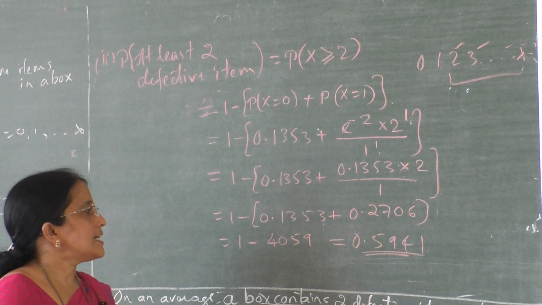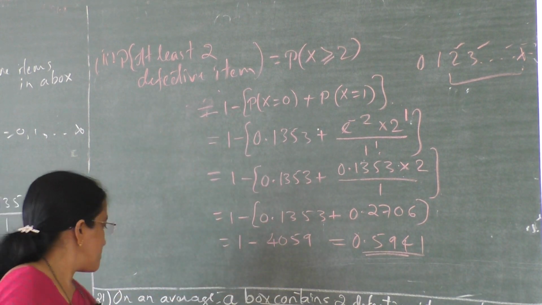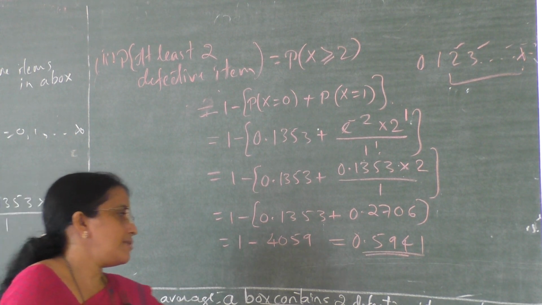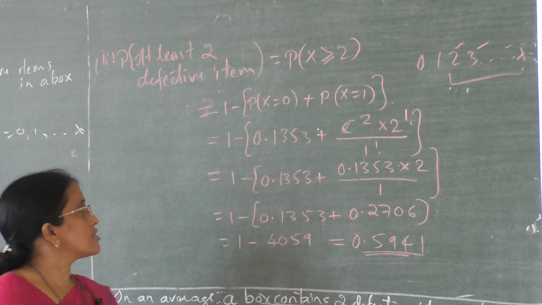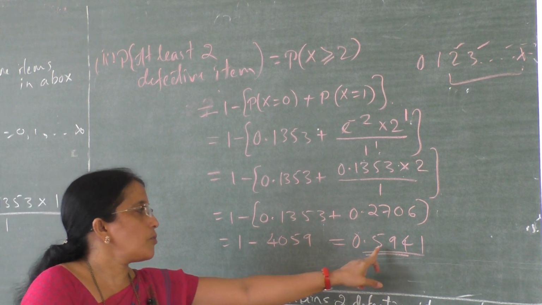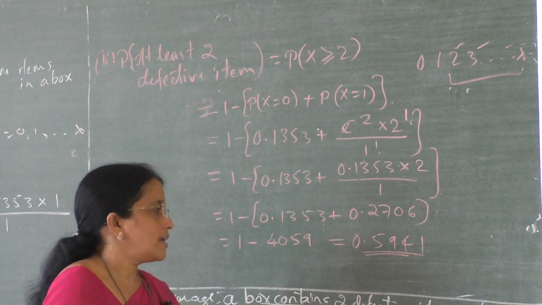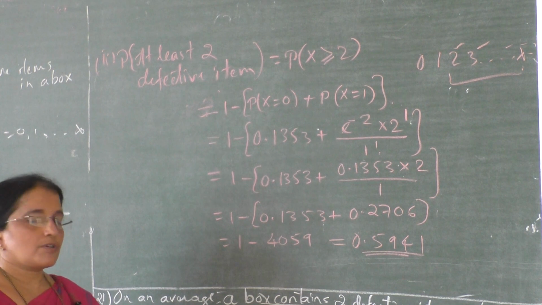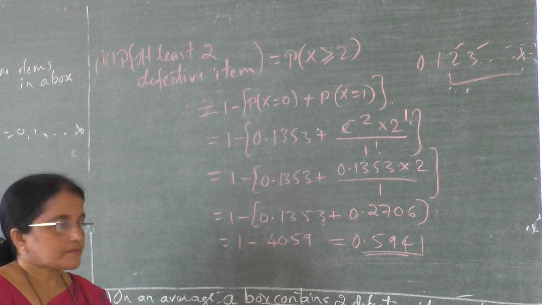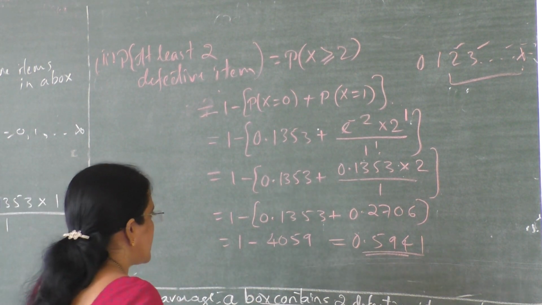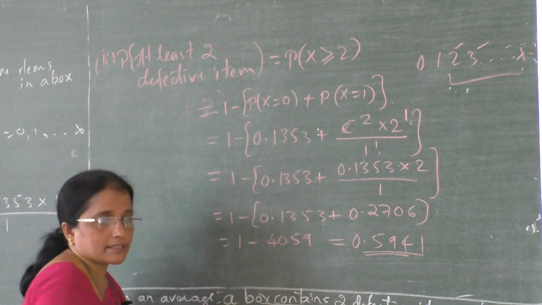0.5941. It indicates the probability that the selected box has at least 2 defective items, that is 0.5941. This problem usually will be asked in 5 marks.